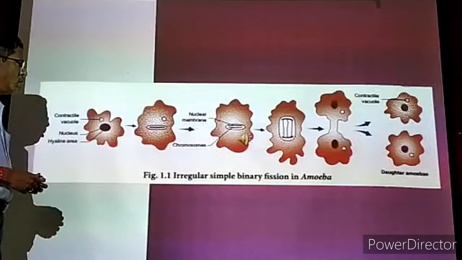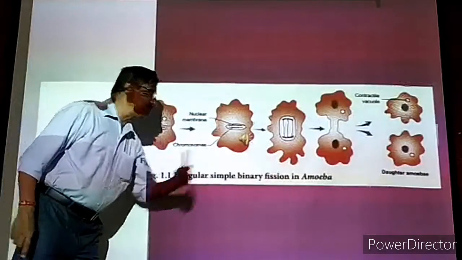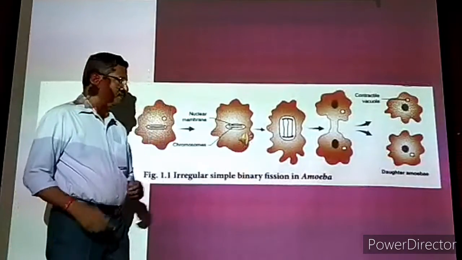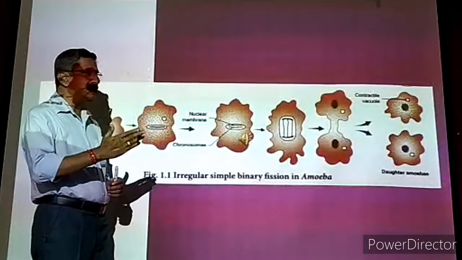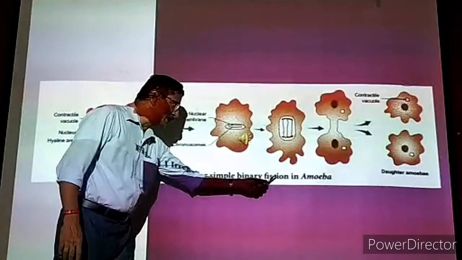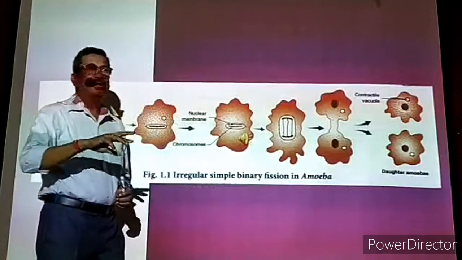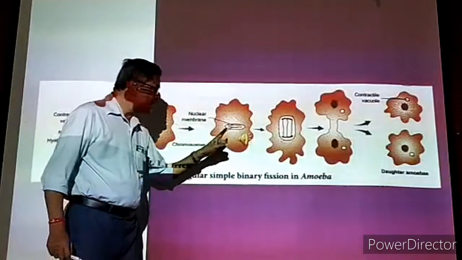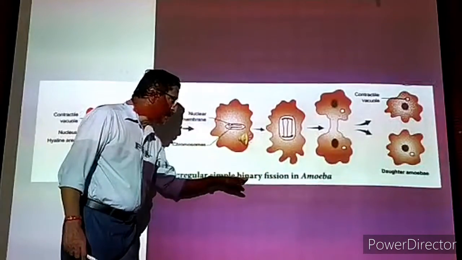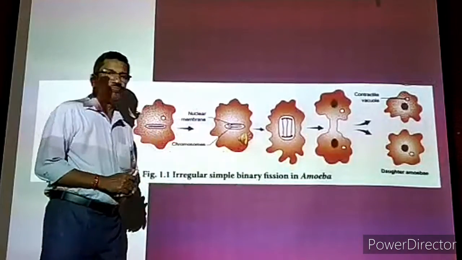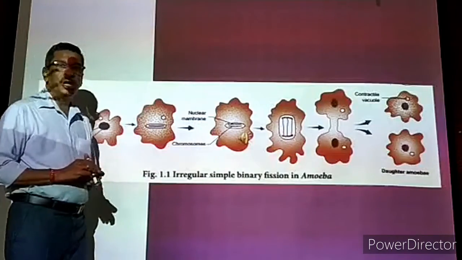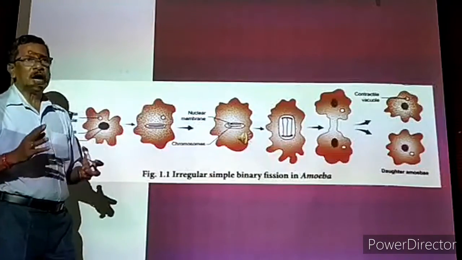So what is the meaning of binary fission? We have to know. Here fission means the division of the cell. Division means breaking into 2. Binary means into 2. That means one cell is divided into 2 cells. That is called binary fission. It is a method of reproduction in some of the unicellular organisms, unicellular animals.